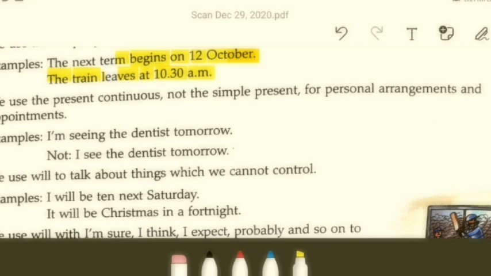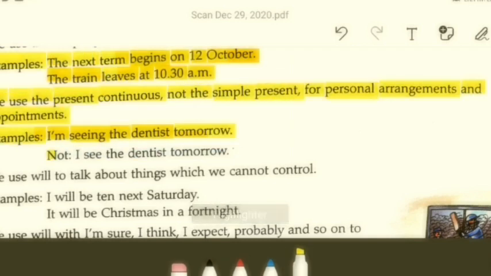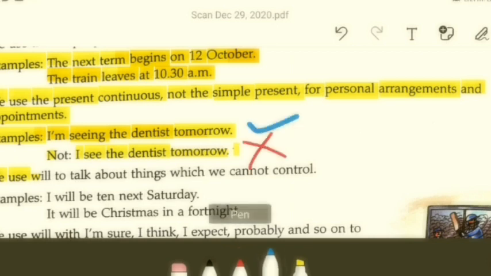Examples are given; look at them very carefully. I'm seeing the dentist tomorrow, not I see the dentist tomorrow. If you say I see the dentist tomorrow, it's a horrible mistake in English. This is not allowed, while this is considered correct.